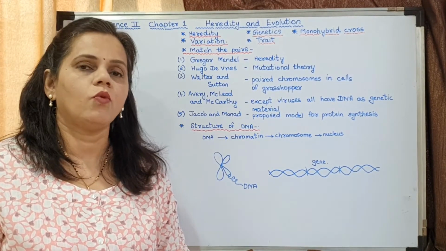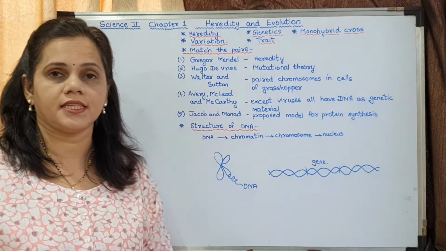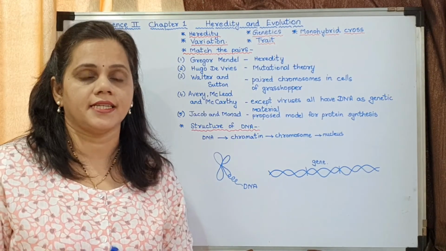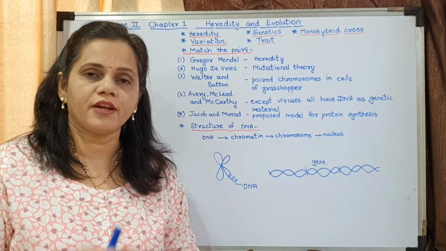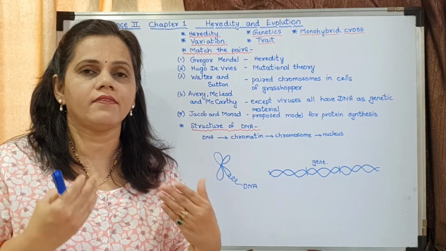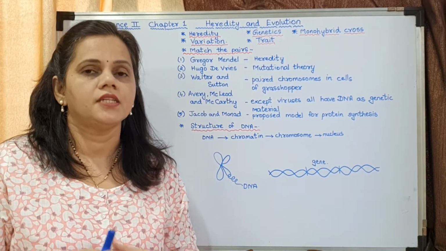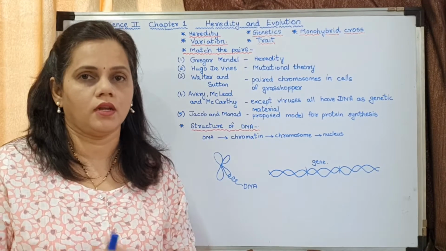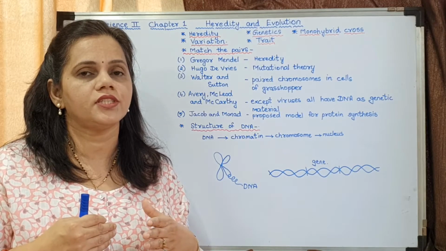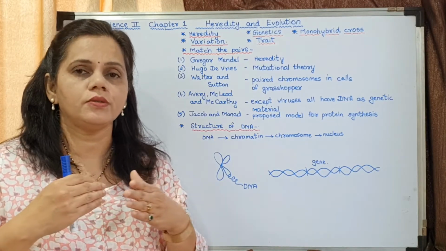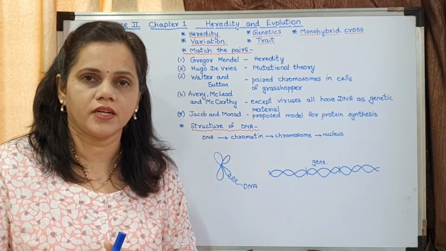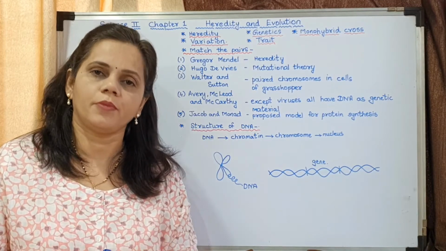Now what is variation? The next point is variation. Variation means some changes which are present from one generation to another generation. That means you don't exactly have all the properties of your mother and father. Some properties you have on your own. Understood? They are the variations. So there are variations from generation to generation. One generation is not exactly the same as the other, but they have similar properties.